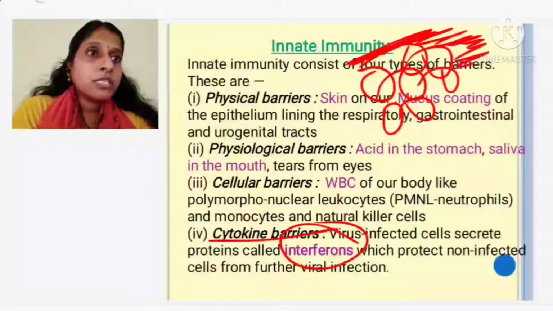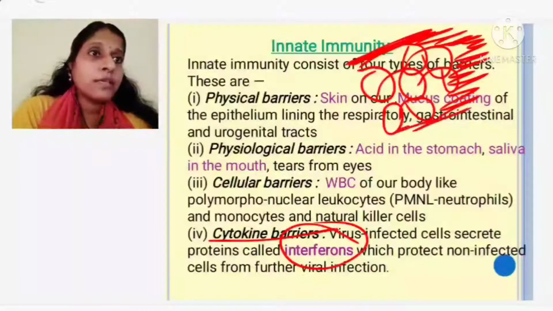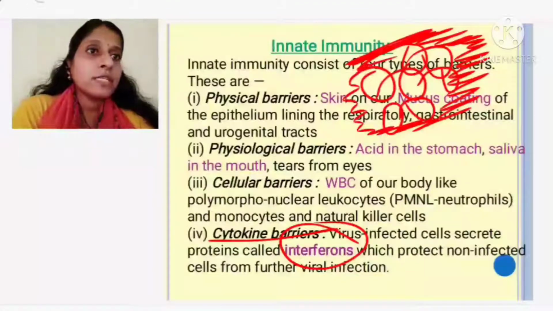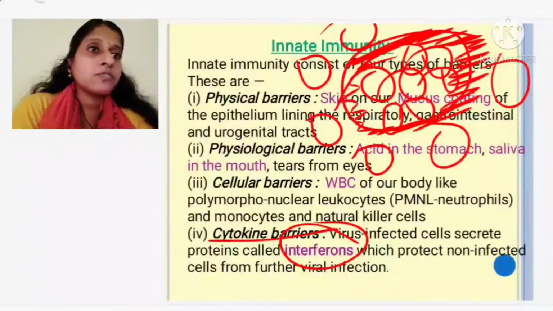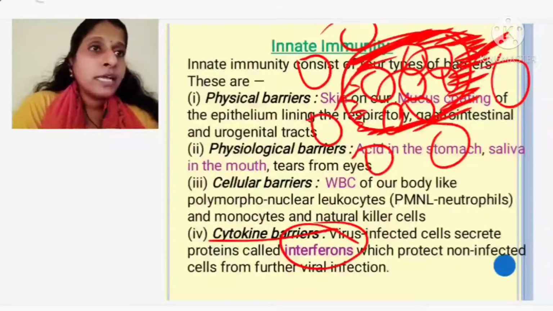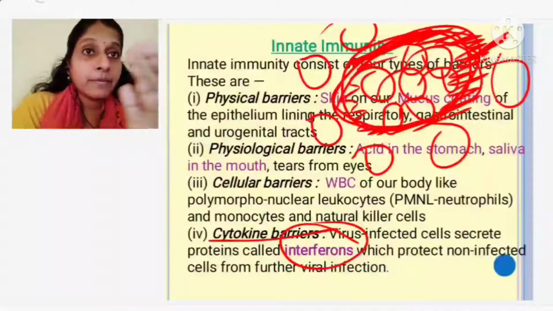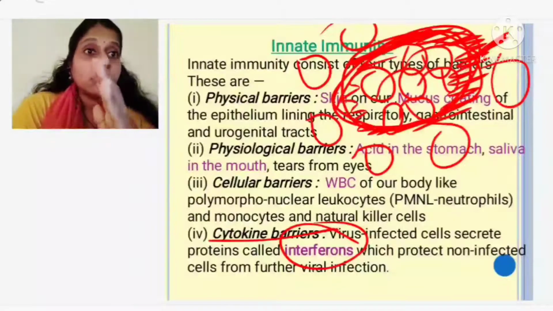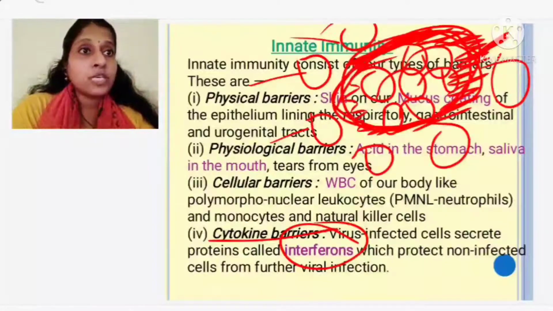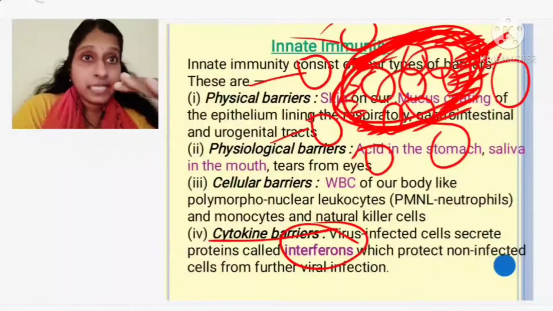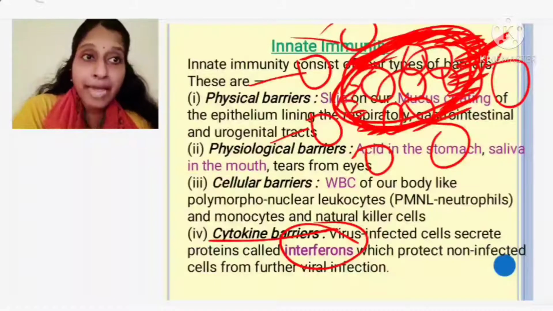Interferons. Now these interferons will form a thin film over the infected cells, and they will not allow the non-infected cells to get attacked. The cells which are present here will not be attacked. Why? Because this interferon is acting as a barrier. Barrier means what? A restriction. They are preventing the non-infected cells from getting infected by the virus, because the secretion is acting as a resistance.